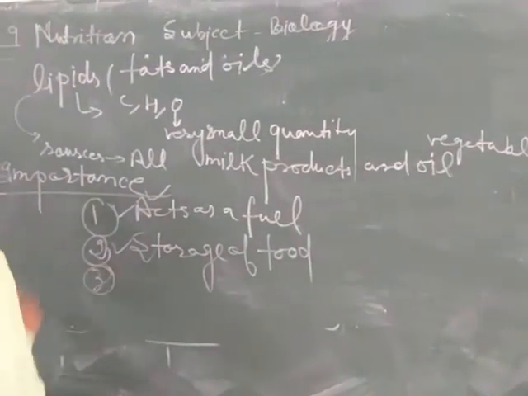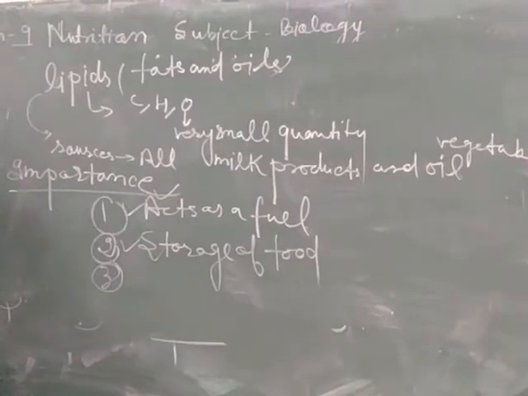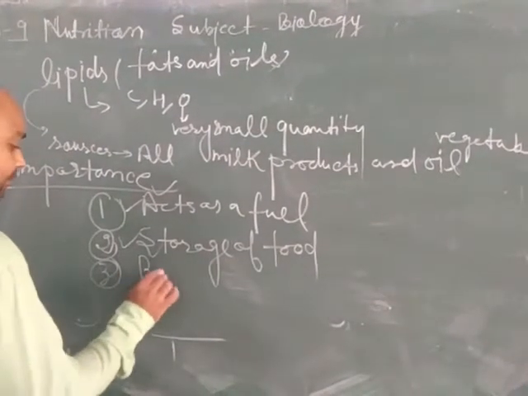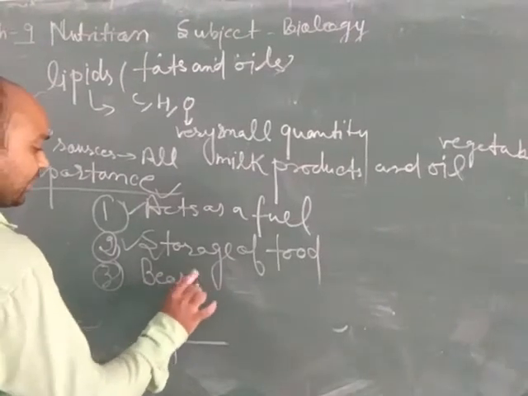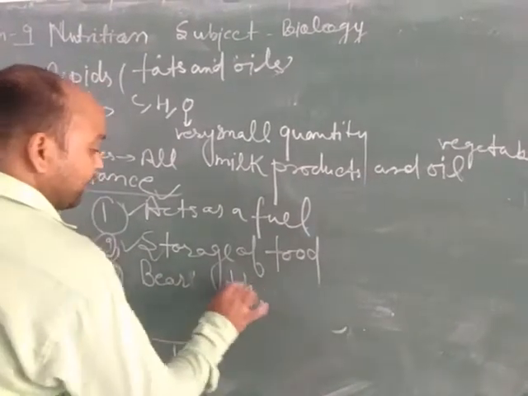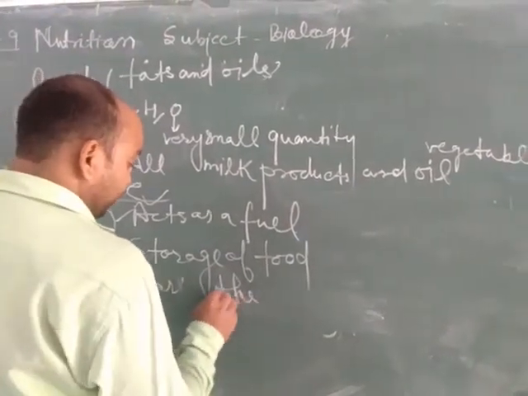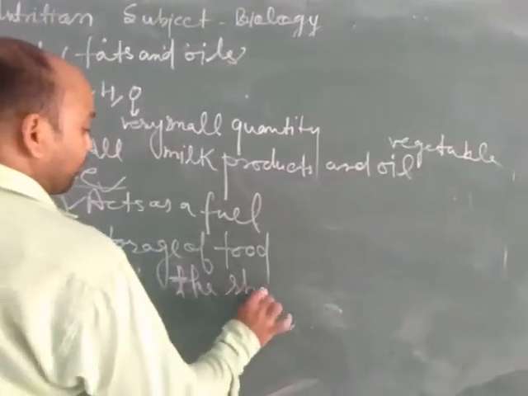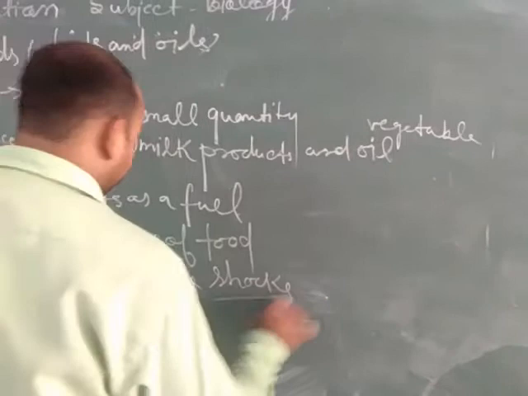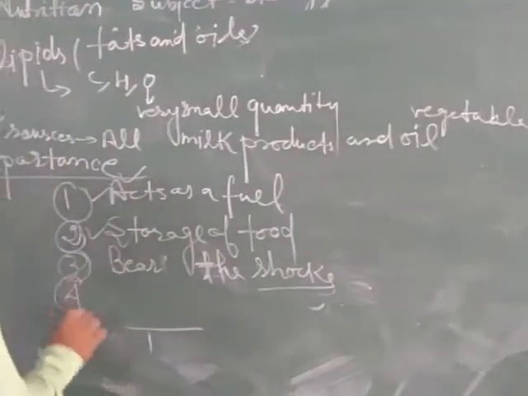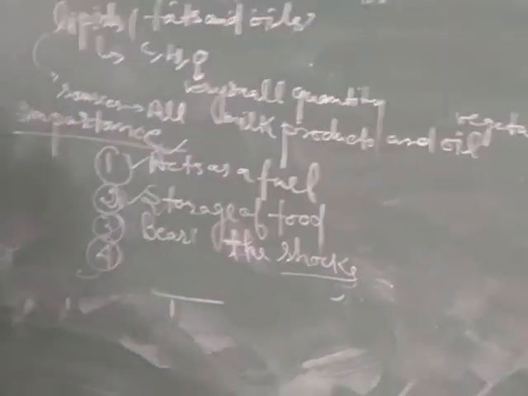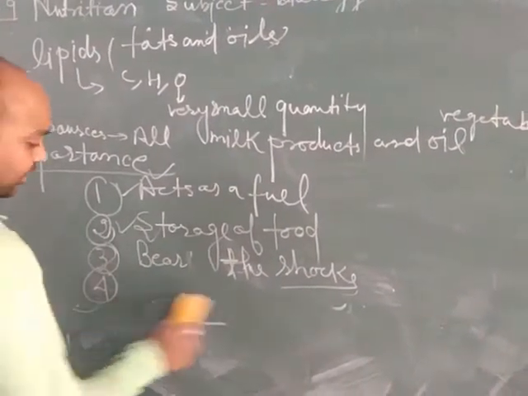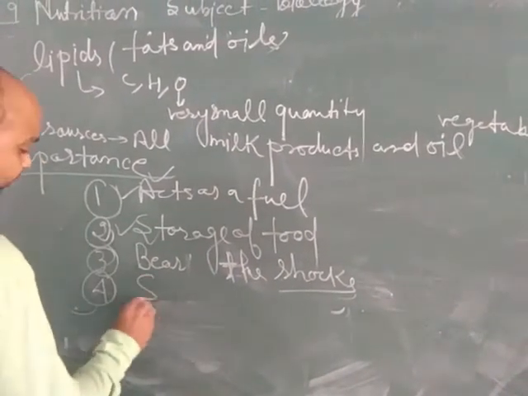Now the third point is that they bear shocks. If any injury takes place on our body or our brain, lipids protect our body or brain from shocks. The next function is that it acts as a solvent for fats and vitamins.